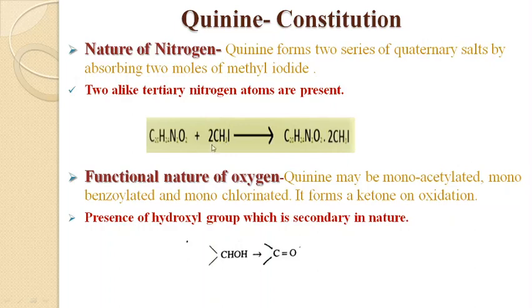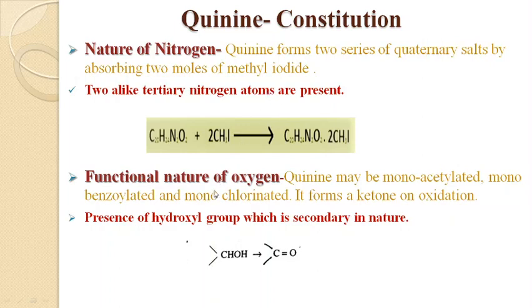One molecule of methyl iodide is absorbed by one nitrogen atom, converting it into a quaternary salt, and the second molecule of methyl iodide is absorbed by the second nitrogen atom, converting it into a quaternary salt. This shows that both the nitrogen atoms are tertiary nitrogen atoms.